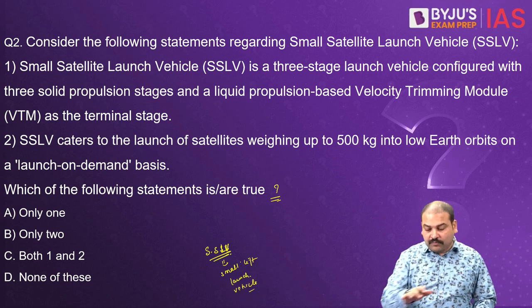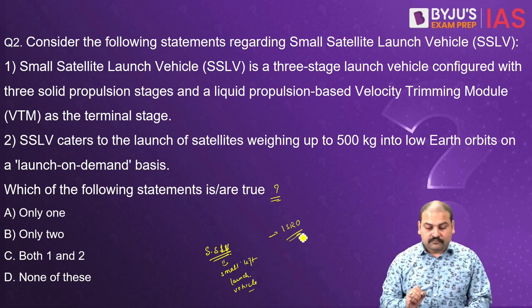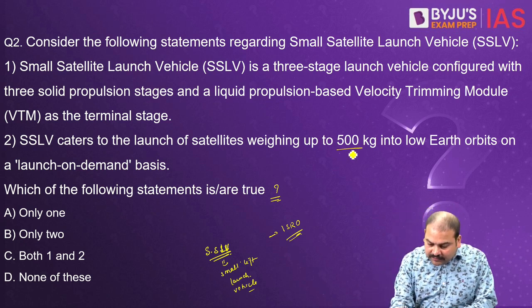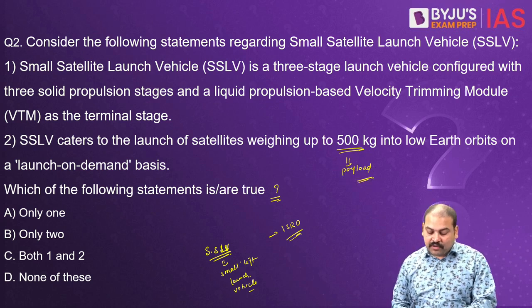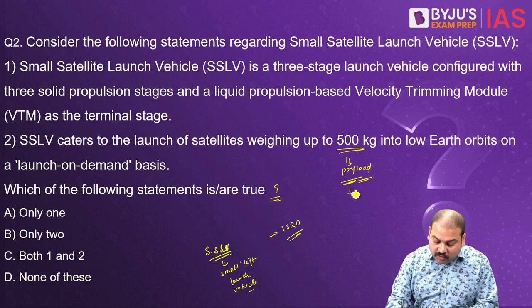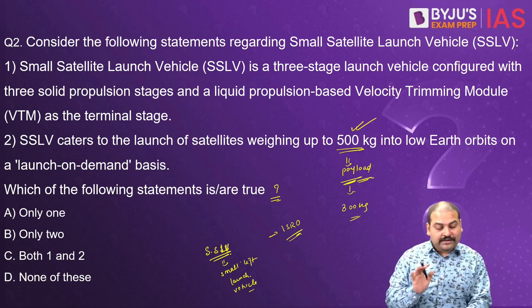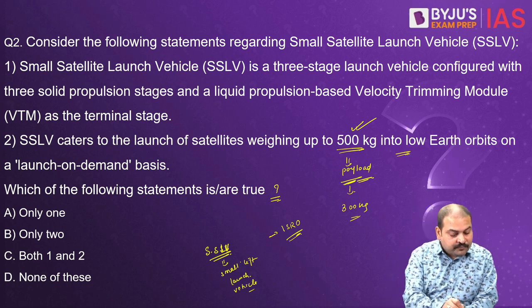Of course, it's not mentioned, but just to tell you, it has been developed by ISRO. Now, there are some facts here. If you know, is it up to 500 kg? Yes. The payload is 500 kg. So, they can deliver 500 kg or even go to the lesser one, let's say 300 kg also. But what we needed to know is 500 kg, can it do? Yes. So, it caters to this into low Earth orbits.